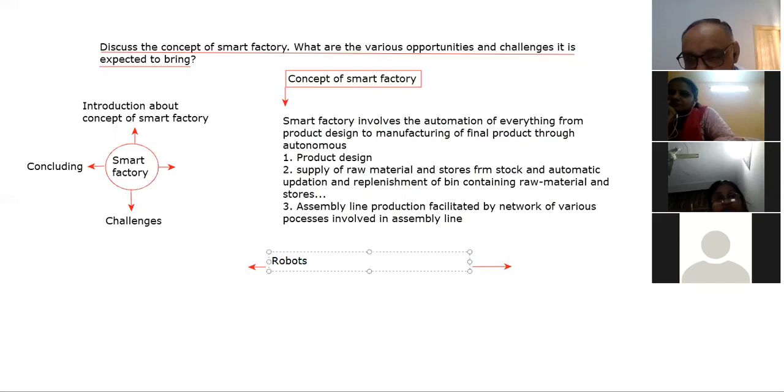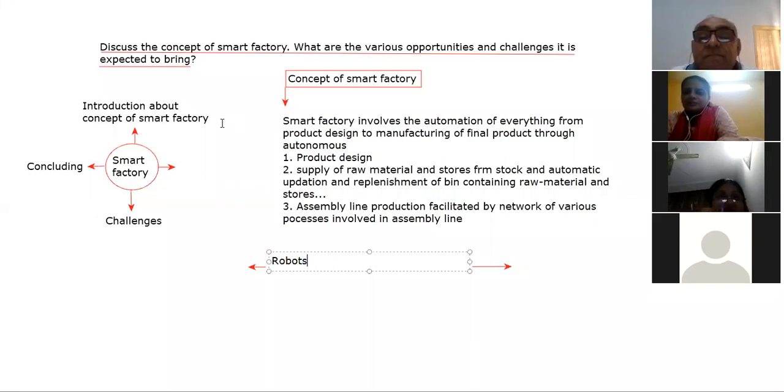Whenever some person comes near, the robot will sense it and come into action, and that robot will deliver dal sabzi roti. That is automation, autonomous work. Is it okay? Did you understand?